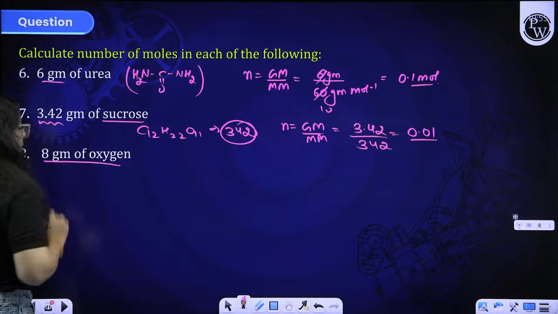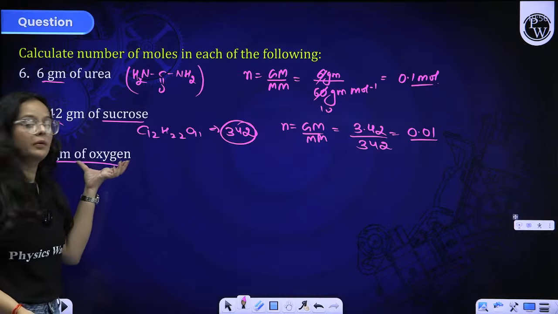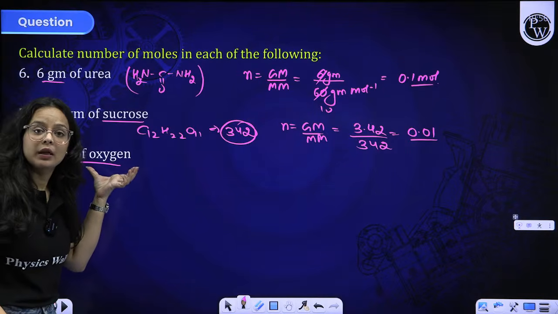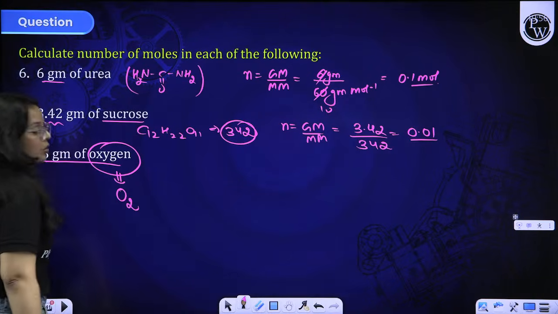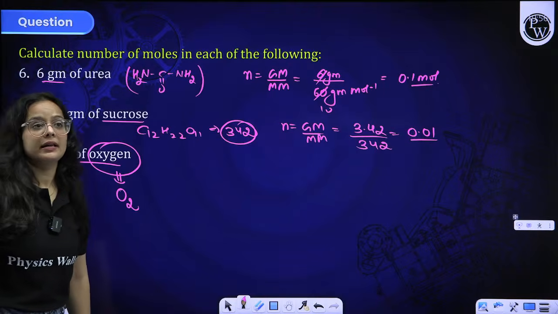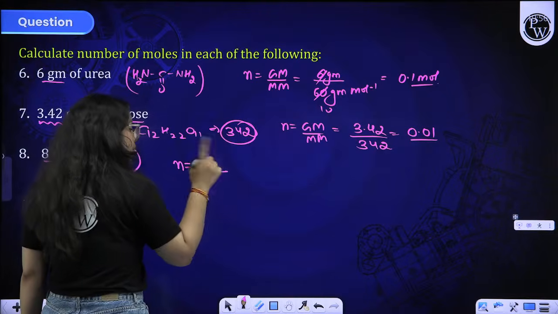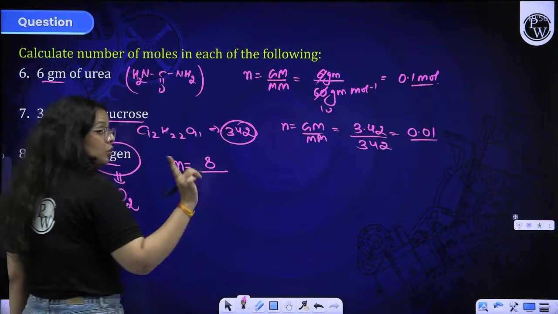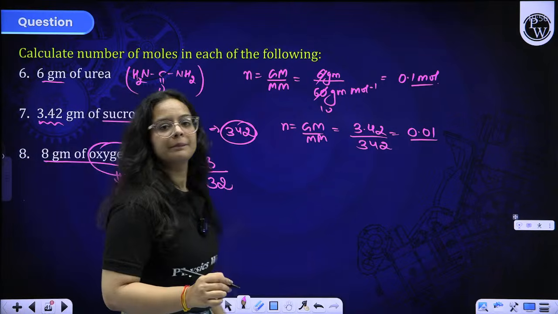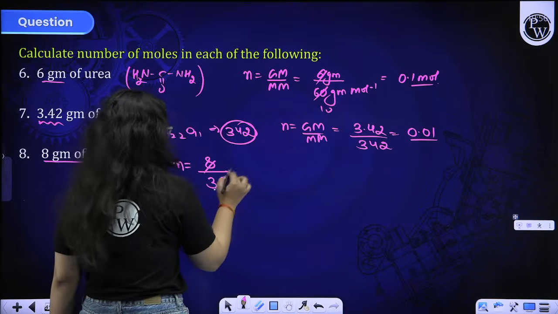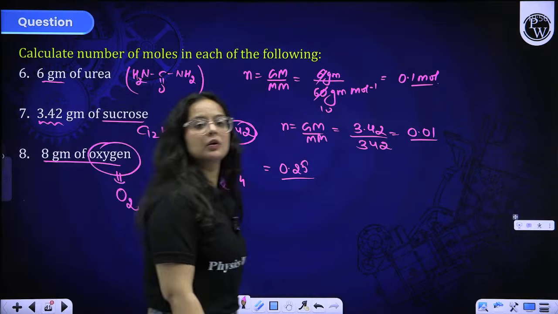8 gram of oxygen. Now, whether oxygen is O or O2? Beta, it is not given over here anything like atom or molecule. So in these types of questions, you yourself have to consider oxygen in the form that it exists in nature, that is O2. So here you will write number of moles is equal to given mass 8 gram upon molar mass of O2. O2 will be 2 into oxygen atom, that is 32 in this case. Is it clear to you all beta? Okay, so this is how you have to solve, which is 0.25. So this is how you have to solve the question.